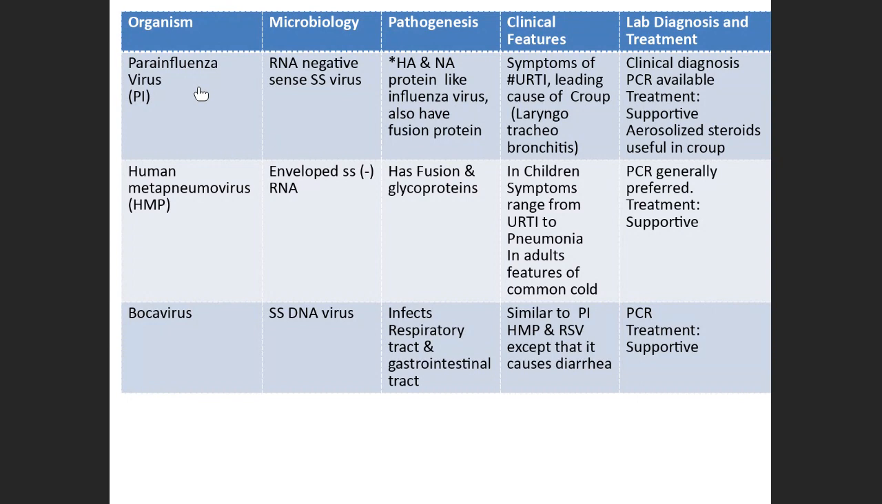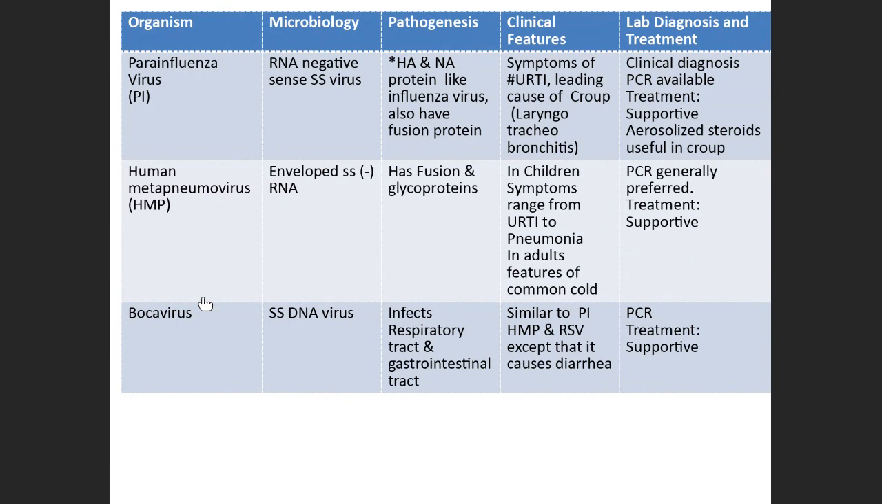Apart from that, human metapneumovirus. This is an enveloped single-stranded RNA virus, negative sense. It has fusion proteins and glycoproteins. If you remember what fusion protein and glycoprotein do, in children the symptoms range from upper respiratory tract infection symptoms to pneumonia. It might lead to pneumonia as well. And in adults, it is a milder form. It might just leave the adult patient with a common cold. That's it. Treatment is again supportive in this.